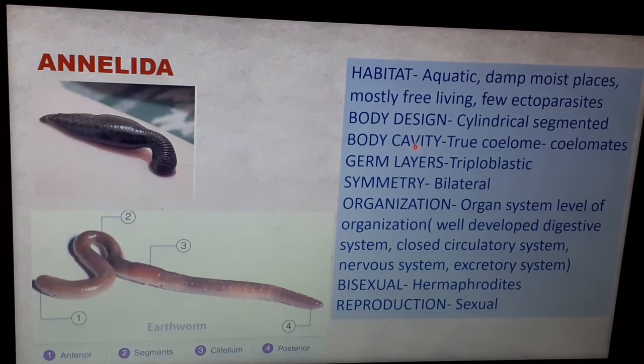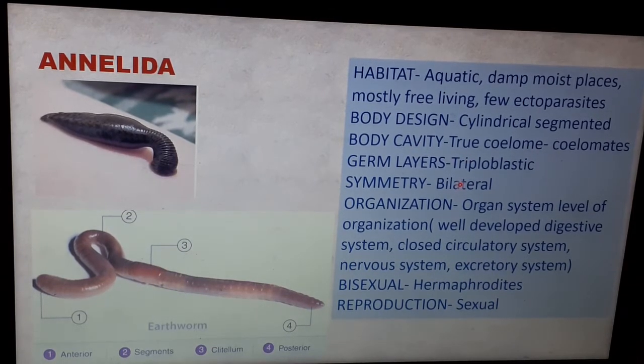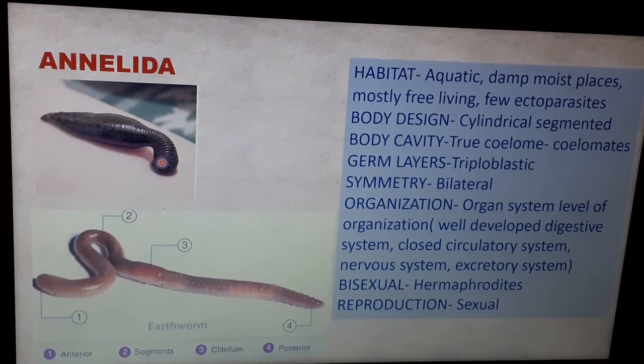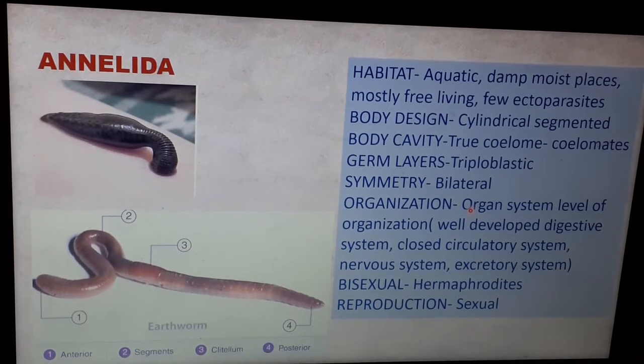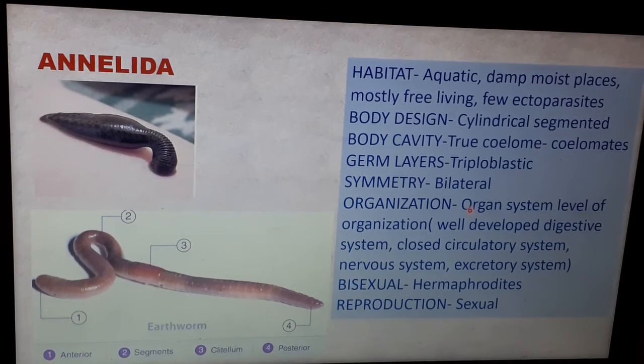Then they are triploblastic, bilaterally symmetric. Coming to their habitat, they are mostly aquatic, found in damp or moist places. Most of them are free living. Very few are ectoparasites. If you see this, what is this? This is a leech, the blood sucker, which feeds on the blood of animals. Then coming to their organization level, here we see an organ system level of organization. That means they have well developed organ systems, including digestive system, circulatory system, nervous system, and excretory system.